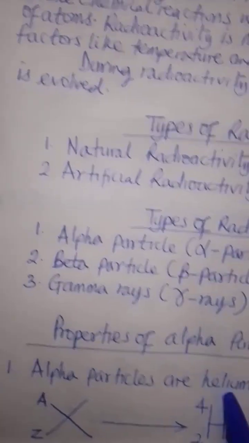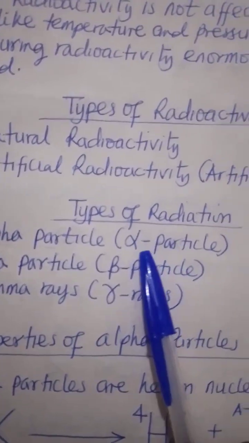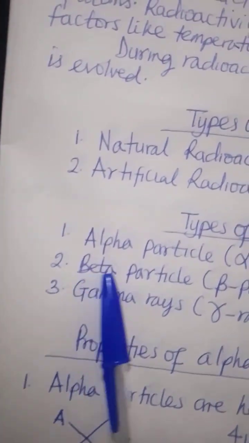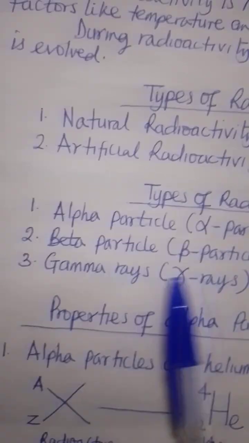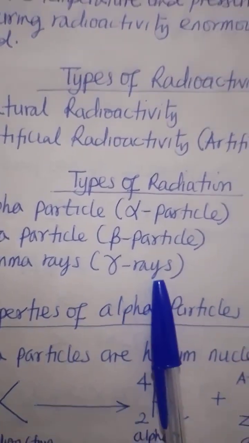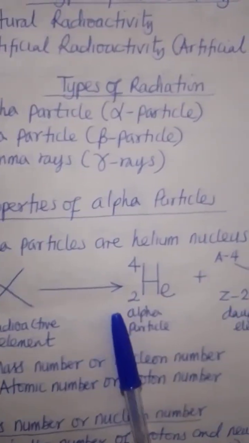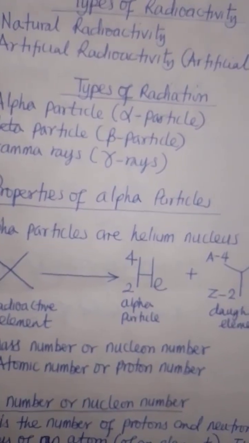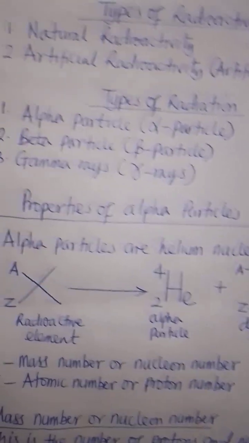Now, what are the types of radiation we should be looking at? Number one, we have what we call the alpha particles, and we can write it like this. Second, number two, beta particles. We can write it like this, and the last one is gamma rays, and we can write it like this. This will take us to properties of alpha particles. What are the properties of alpha particles?